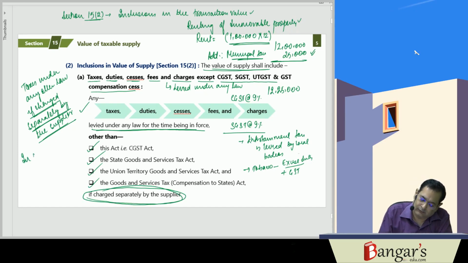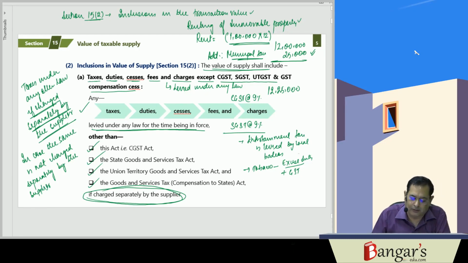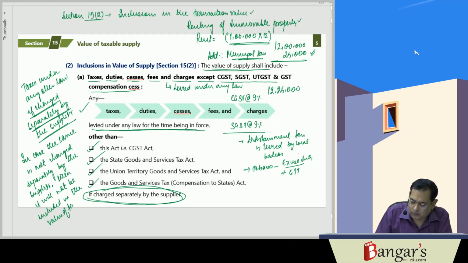In case the same is not charged separately by the supplier, then it will not be included in the value of taxable supply.